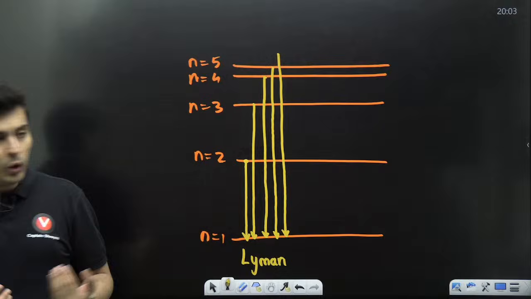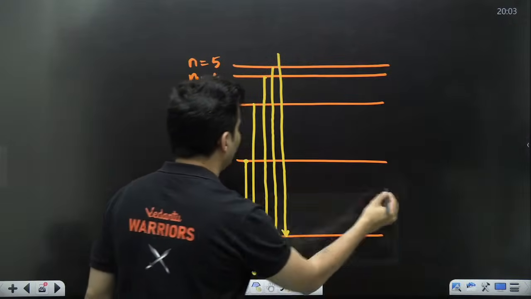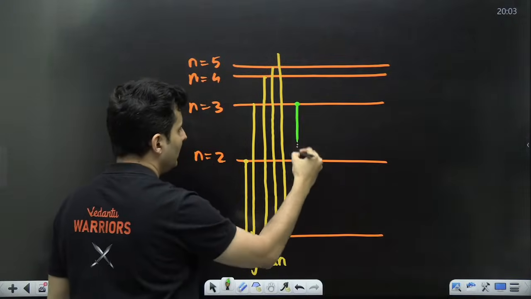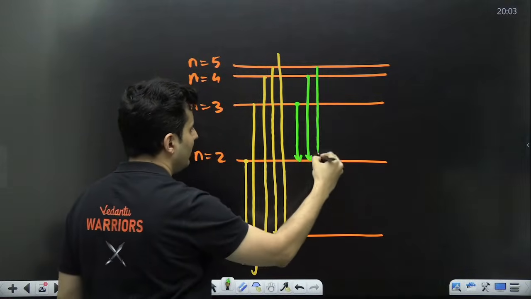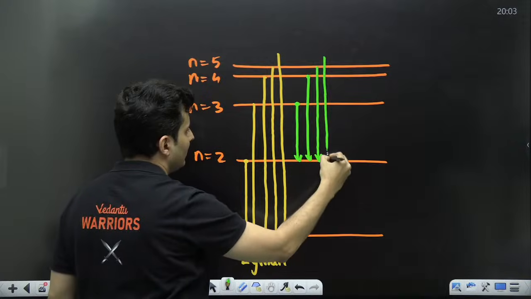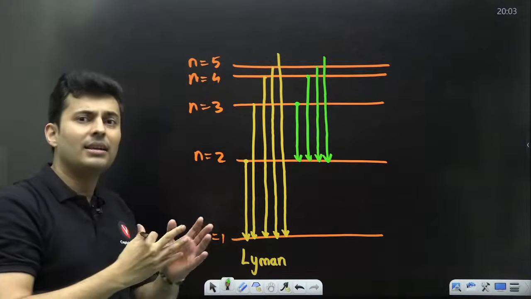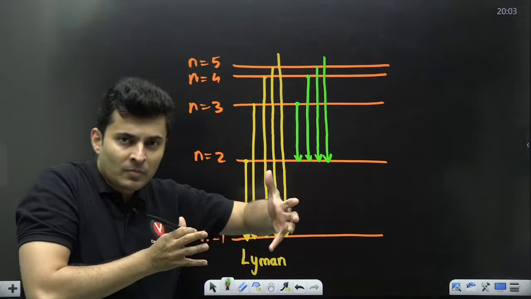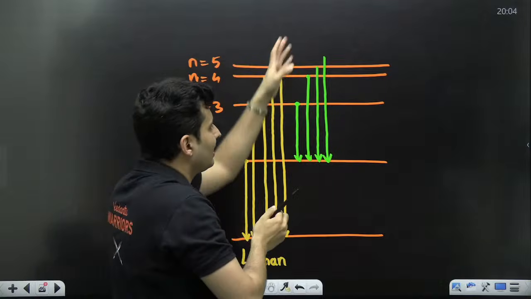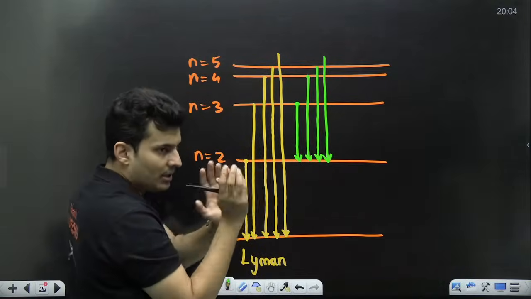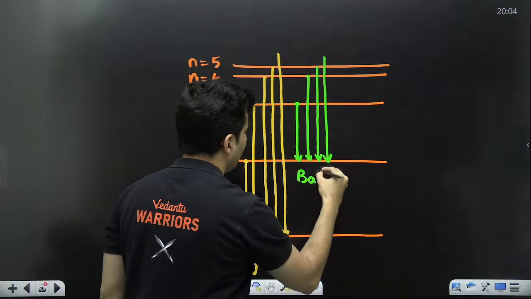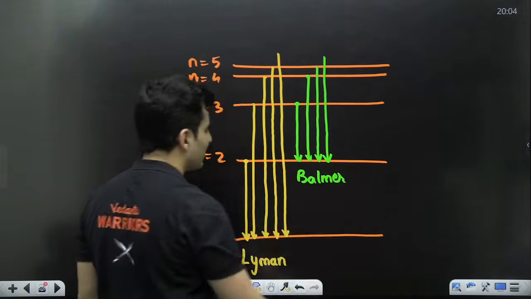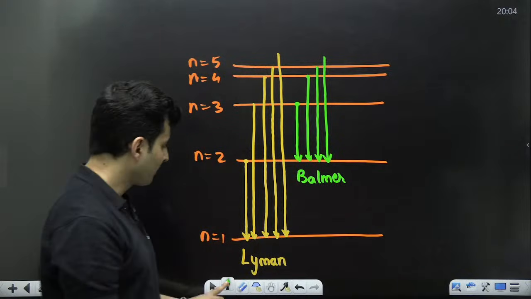Then if you transit from any higher shell to n equal to 2, the range of the wavelengths is in some other range, and all these transitions again emit photons in a very peculiar range. It was discovered by Balmer. That's why it is called the Balmer series.